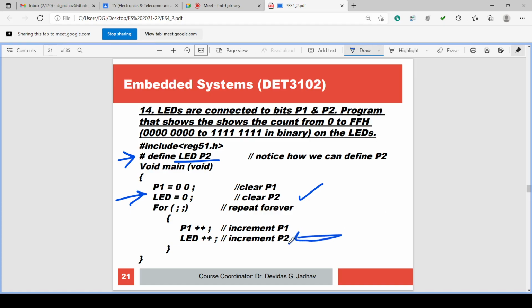Okay, where P2 is the port name directly used or the variable name LED is used. P1 is a direct port name. LED is the defined port name for P2. Okay, this we have discussed.